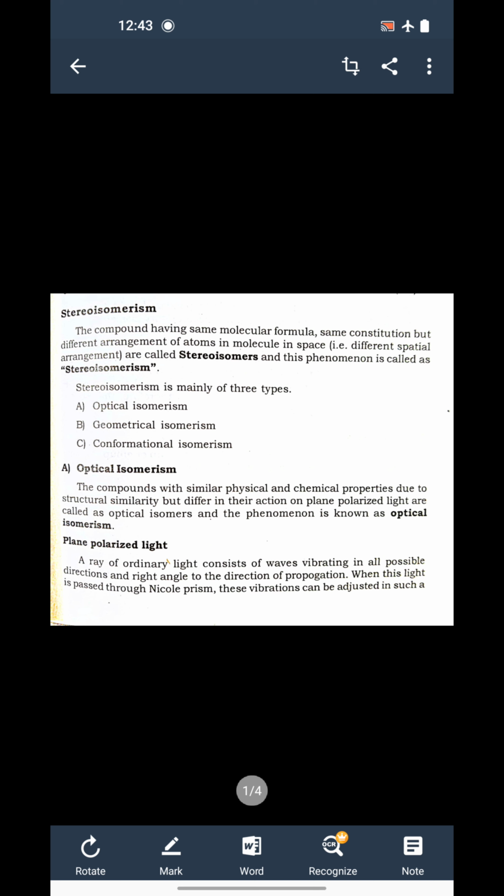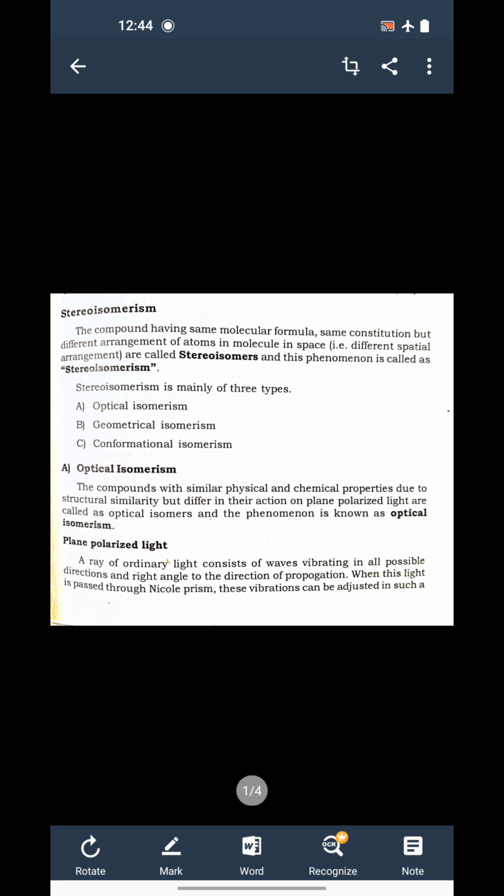Now this stereoisomerism is classified into 3 types. Number 1, the very first one is optical isomerism, second is geometrical isomerism, and third is conformational isomerism. Now let's see all these isomerisms one by one.